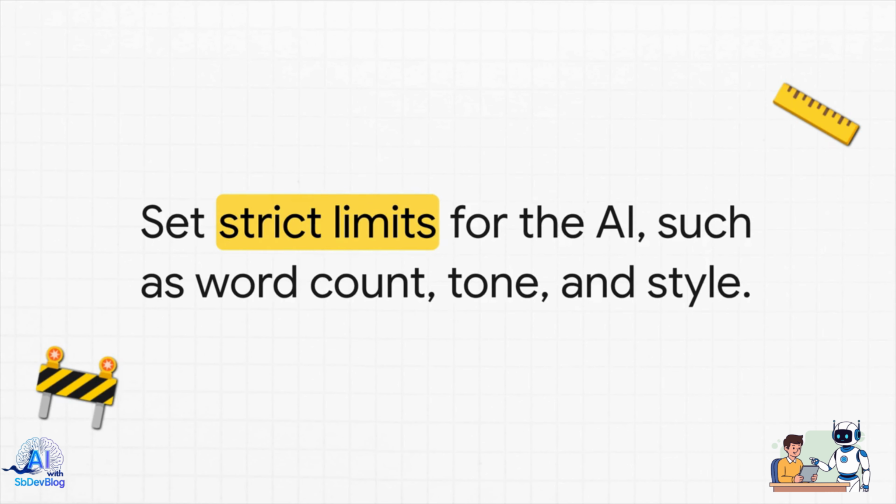Give it a strict word count. Give it a very specific tone or style. For example, explain in under 150 words using simple conversational language. Setting these firm limits prevents the AI from just hallucinating or going way off track into random, irrelevant tangents.